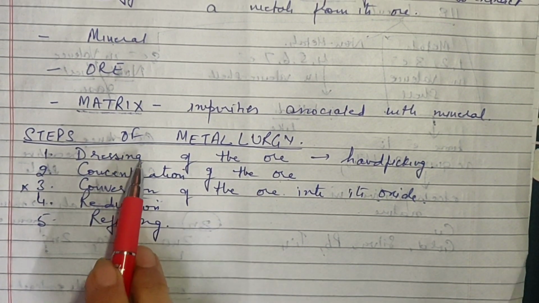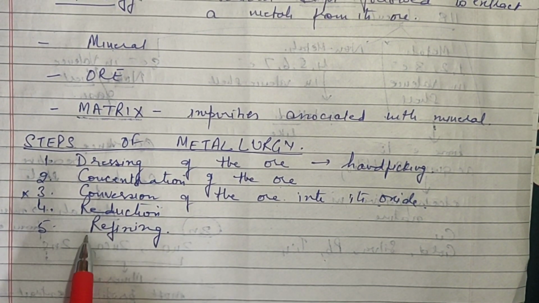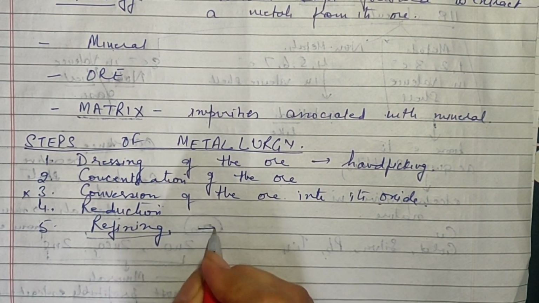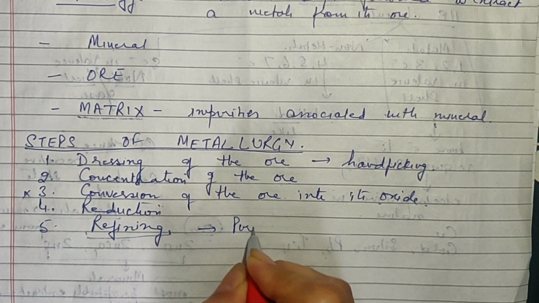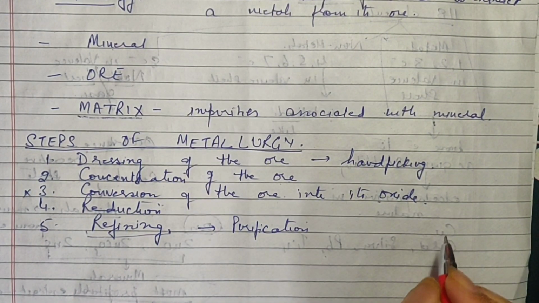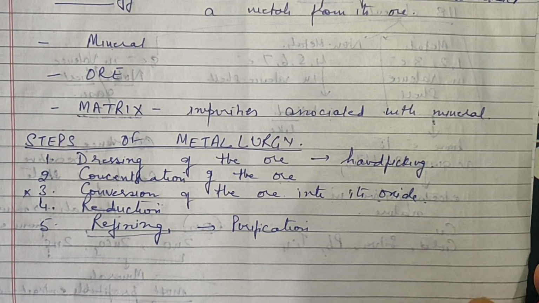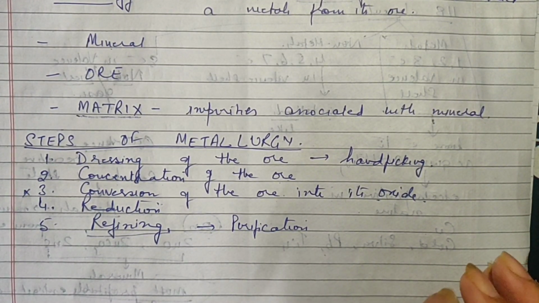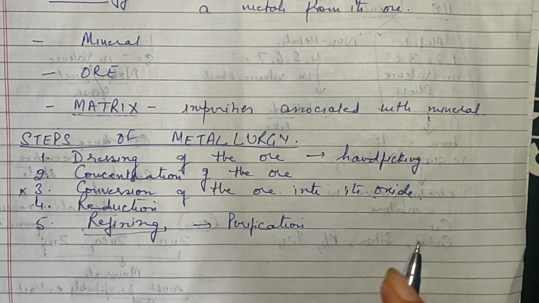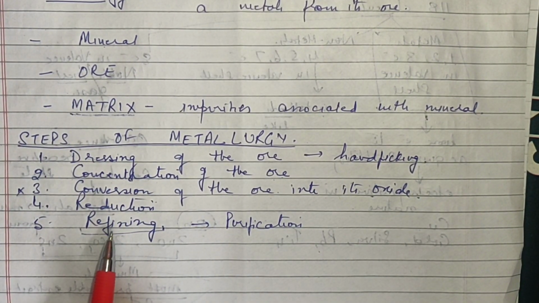The metal which has been obtained after following all these steps is not pure, it is impure. So refining of the metal is done, which is basically purification of the metal. That means after the extraction of the metal, if there are any impurities left in the metal, now it is metal, not the ore, then they can be removed. The process is referred to as refining.